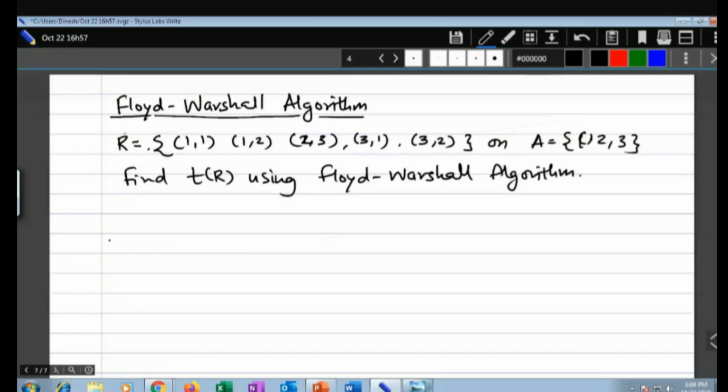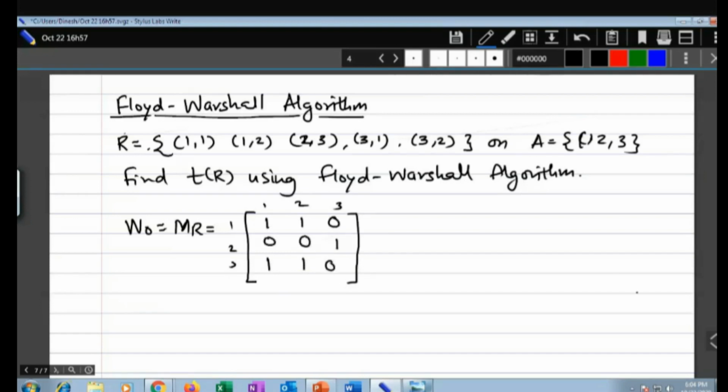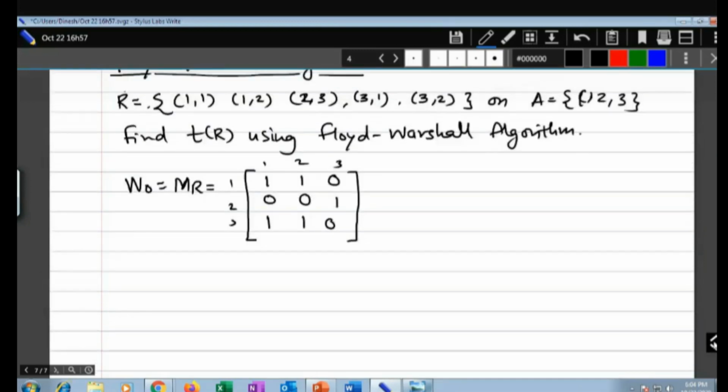So what do we do? We start with W0. W0 is nothing but your relation, that is your matrix MR. Again, I will represent it in a matrix. So 1, 2, 3, and then 1, 2, 3. So (1,1) is 1, (1,2) is 1, (2,3) is 1, (3,1) is 1, (3,2) is 1, and the rest of the things are 0, 0, 0, and 0. Okay. Now what do we do?